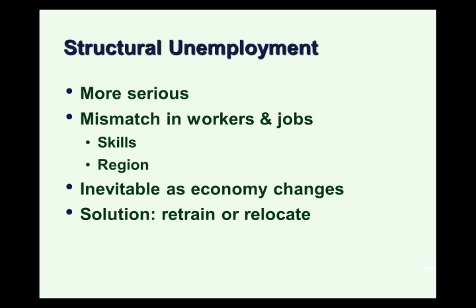The solution to structural unemployment usually involves retraining. People with out-of-demand job skills need to be retrained so they can have in-demand job skills. Or the other solution is to relocate to different areas of the country where the job market might be better. Either one of those is time-consuming and very costly, which makes structural unemployment a serious problem because there are no easy solutions.